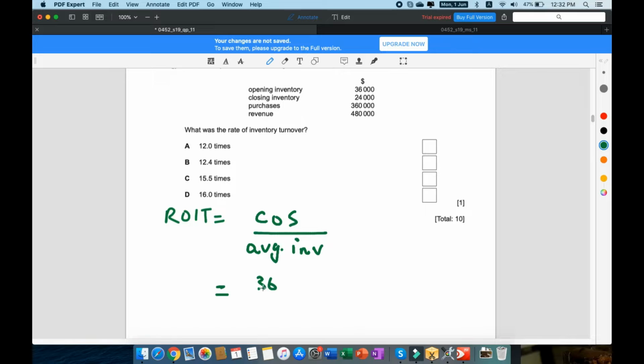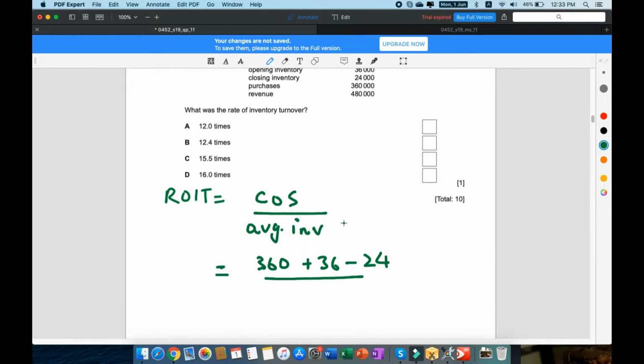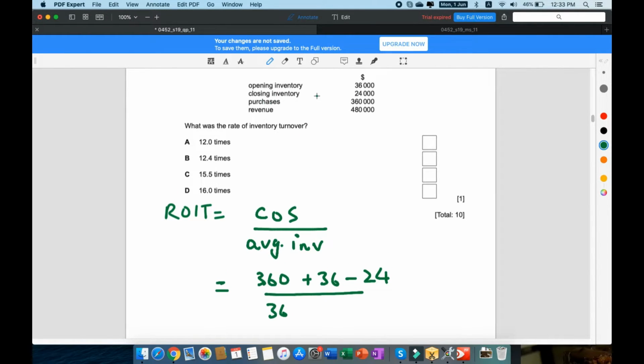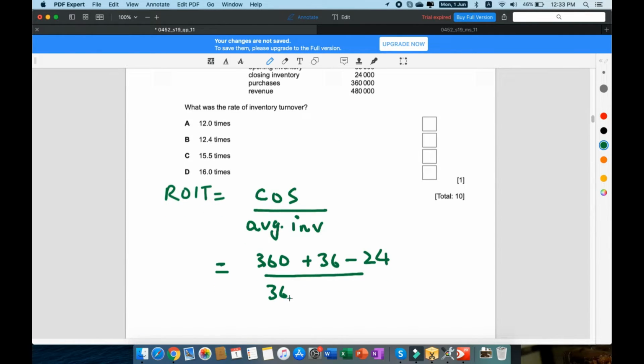So adding that, we get 360 plus 36 minus 24. 24 is the closing inventory. We subtract closing inventory from the cost of sales in the income statement, and that is going to be the case here as well. Average inventory, you can see opening inventory and closing inventory. To take the average, you add both of them and then divide by the number of things you added. So that is going to be 36 plus 24 divided by 2.